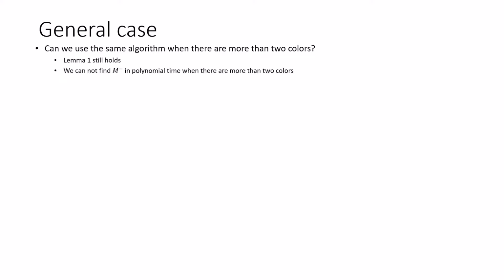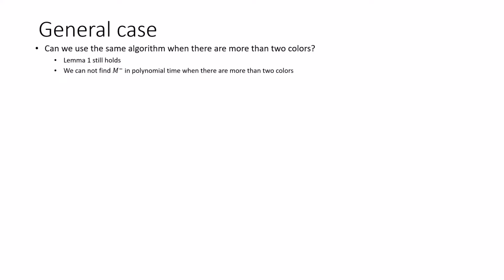So lemma 1, which referred to the cost of the constrained solution compared to the non-constrained solution, we still gain the same value compared to the non-constrained solution. But we no longer can find the best matching between nodes of different colors, the same matching we used for the half approximation.